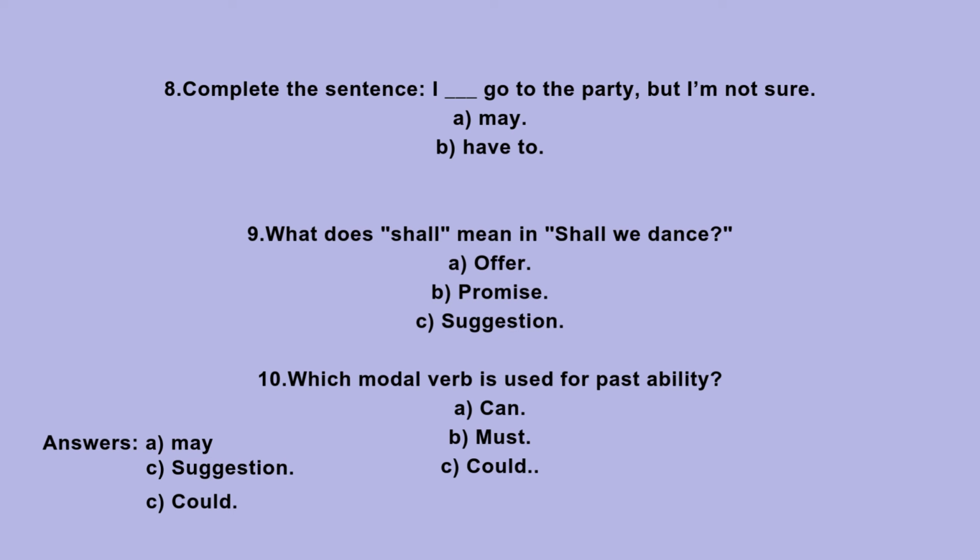9. What does shall mean in shall we dance? A. Offer. B. Promise. C. Suggestion. 10. Which modal verb is used for past ability? A. Can. B. Must. C. Could.